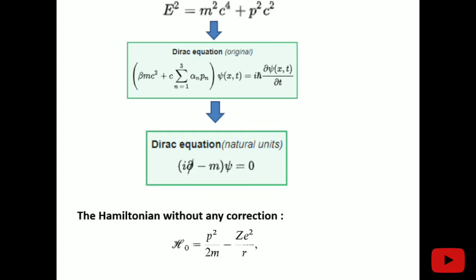Now this is the simple Hamiltonian we have for the hydrogen atom problem, the simple Hamiltonian without any correction. That is the kinetic energy term p squared by 2m and the minus Z e squared by r, the kinetic energy and the potential energy.